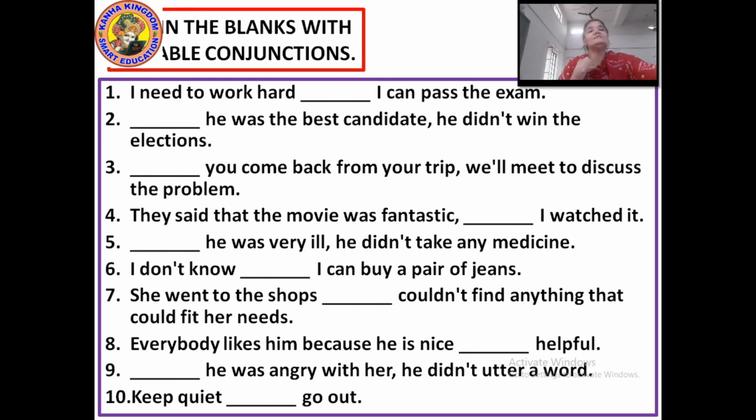Though he was the best candidate, he didn't win the elections. Okay, so this way you are going to fill other conjunctions also. But, and, so, yet, though, since, such kind of conjunctions will come.